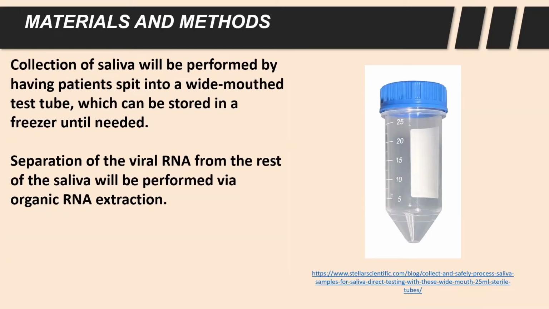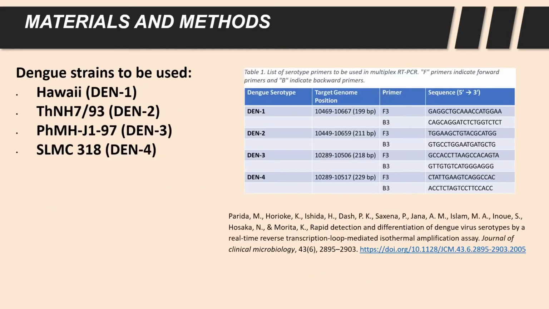Collection of saliva will be performed by having patients spit into a wide-mouthed test tube, which can be stored in a freezer until needed. Separation of the viral RNA from the rest of the saliva will be performed via organic RNA extraction. These can be performed in high quantities with extreme accuracy, but use toxic chemicals such as phenol and chloroform. Proper care in the laboratory must be taken.